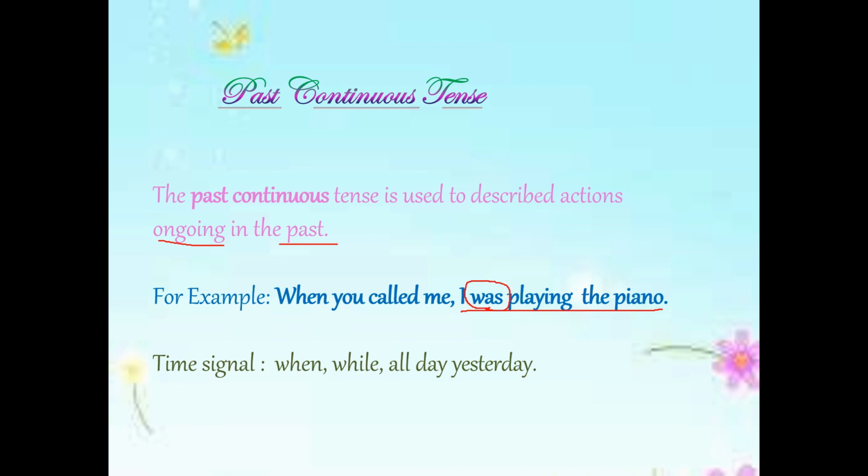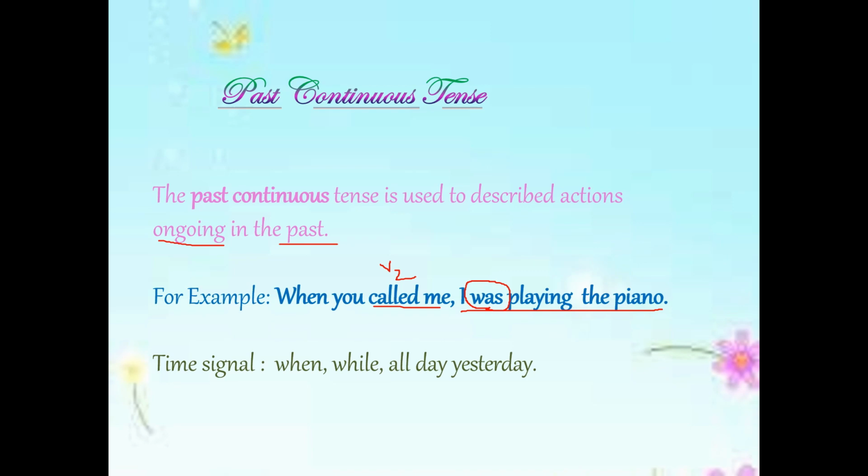'When you called' is the V2 form, so that action was done. When two actions are done, like 'when you called', yesterday, or an hour ago: when you called me, I was playing the piano.